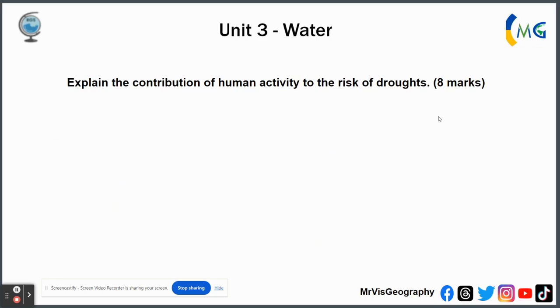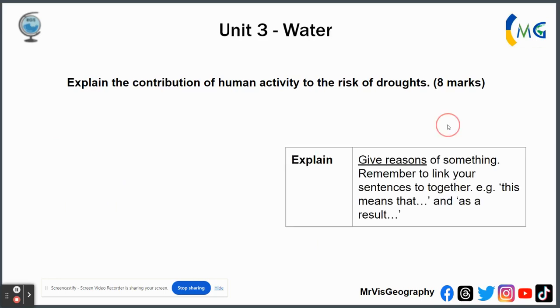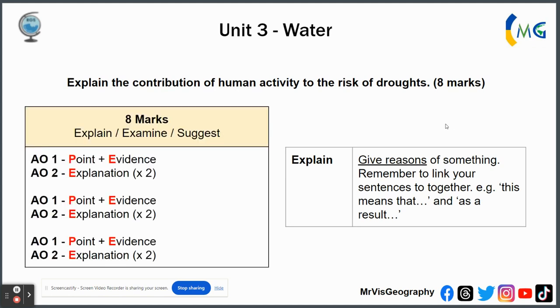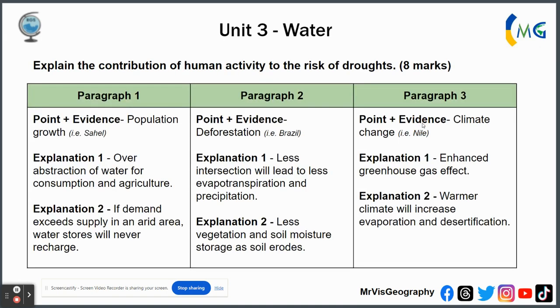Followed was to explain the contribution of human activity to the risk of droughts. 8-mark question. So again, an explain, it means you have to give reasons. You have to use connectives like this, means that, as a result, furthermore. And in an 8-mark question, it's like a 6-mark question. You have to add an extra paragraph. It's nearly like if you're doing 3 marks plus 3 marks plus 3 marks. It's 8, not 9. It doesn't fully work, but it does meet the criteria to get 8 out of 8. So in this case here, the way I would have structured it is as follows.